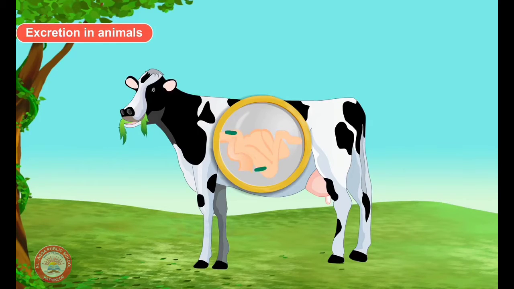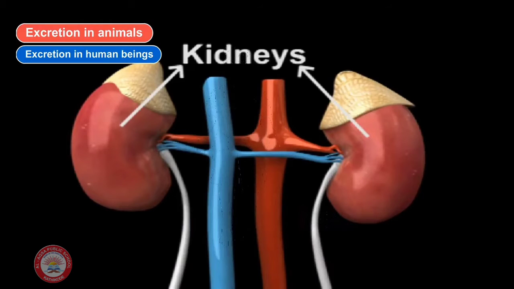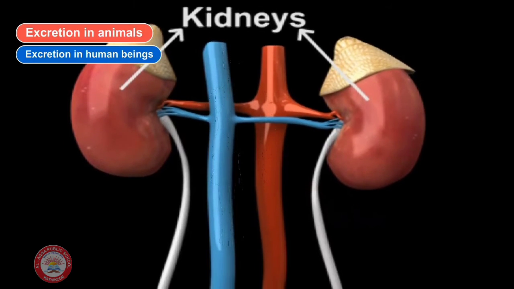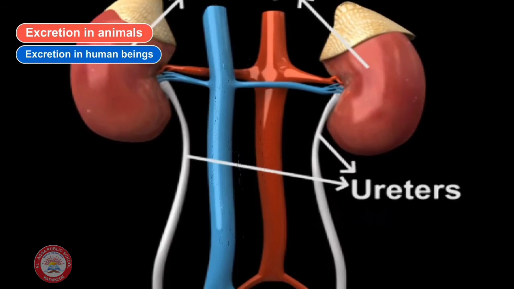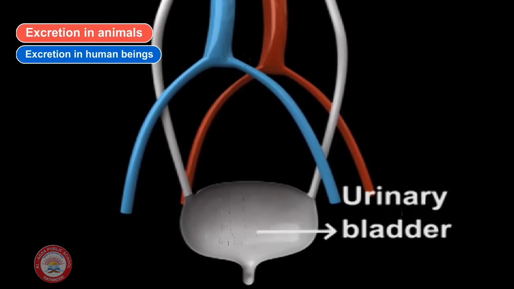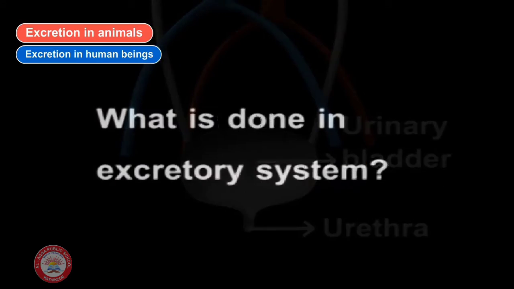Now let us see the excretion in human beings. This is the excretory system in human beings. The parts of the excretory system in human beings are a pair of kidneys, a pair of ureters, urinary bladder, and urethra. The waste present in the blood has to be removed from the body.